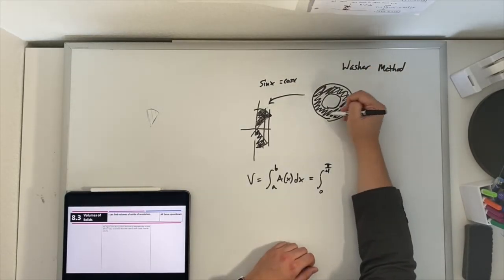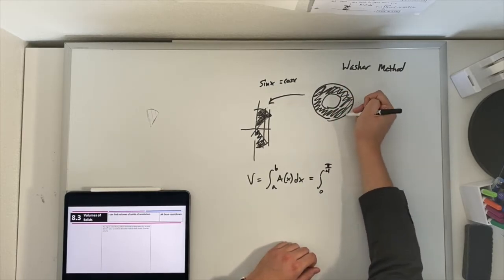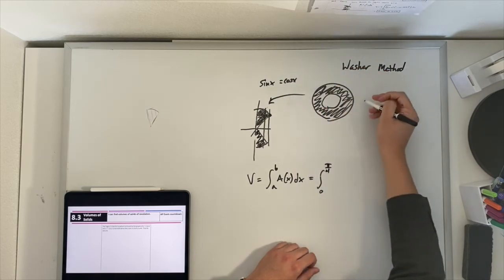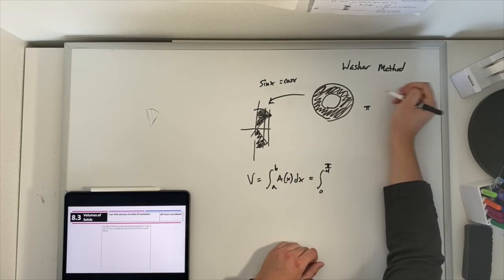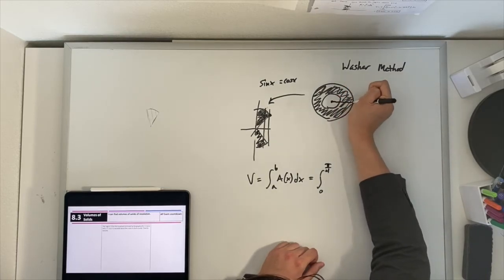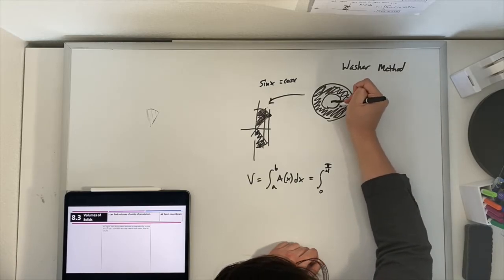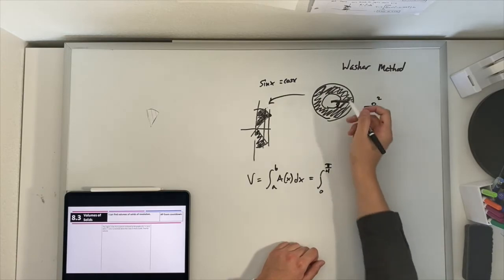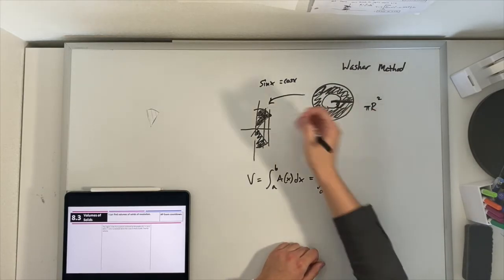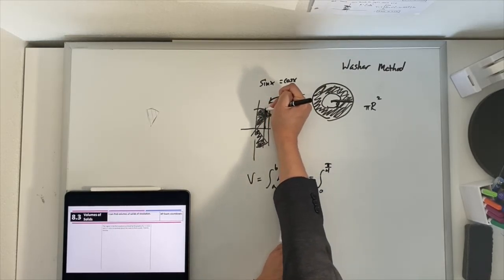Now, how do we find the area, the actual filled in area here of this cross section? Well, we have one big circle, okay? And the area of that big circle is going to be pi times whatever this big radius is. I'm going to use capital R to describe that radius, squared. Now, what is that big radius, big R? It's that distance right there from the x-axis all the way up to our top function.